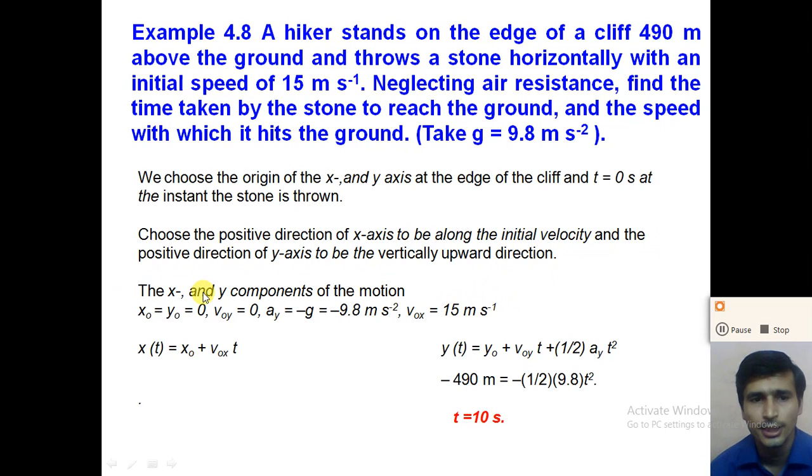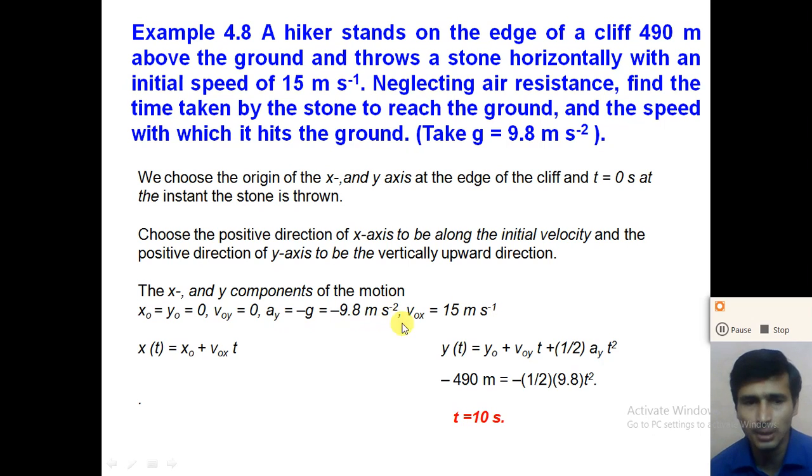So given the x and y components of the motion, if we take the origin of the x and y axes at the edge of the cliff, x0 and y0 are 0. The y component of the initial velocity, v0y, is 0, and the x component of the initial velocity is 15 meters per second. Now, the acceleration during the motion is constant, and the y component of the acceleration a_y is equal to minus g, which we take as minus 9.8 meters per second square.